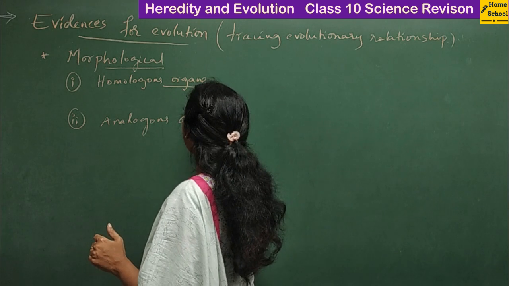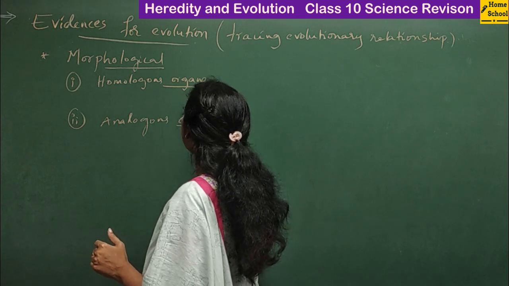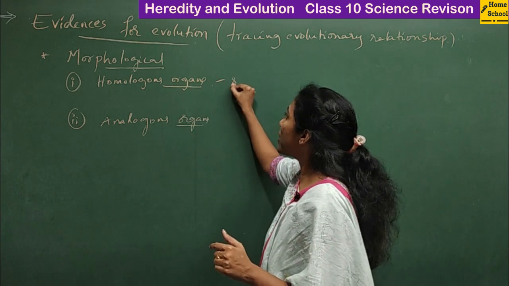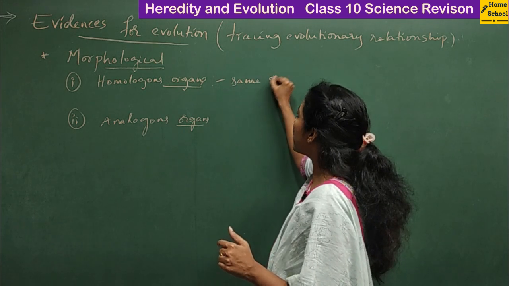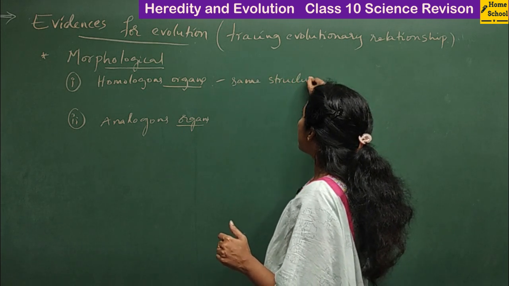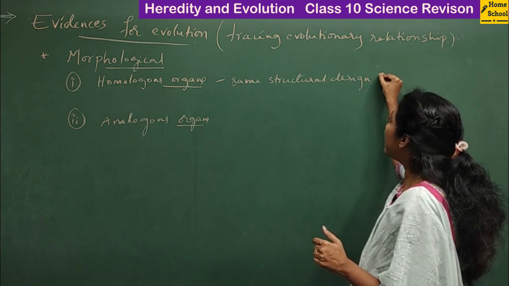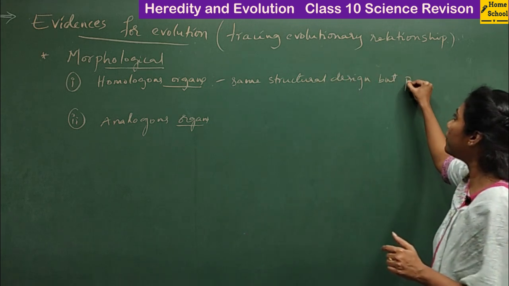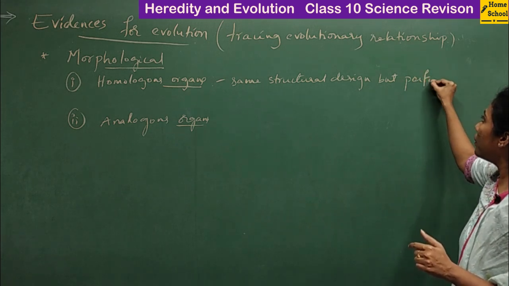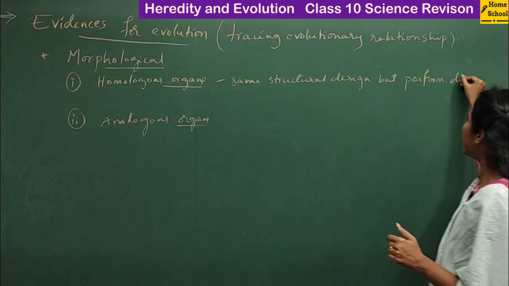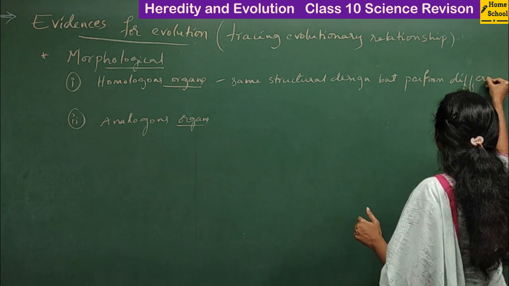So what do you mean by homologous organs here? The organs which have the same structural design but perform different functions.